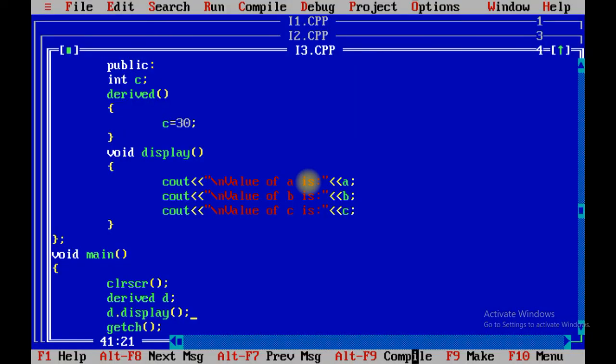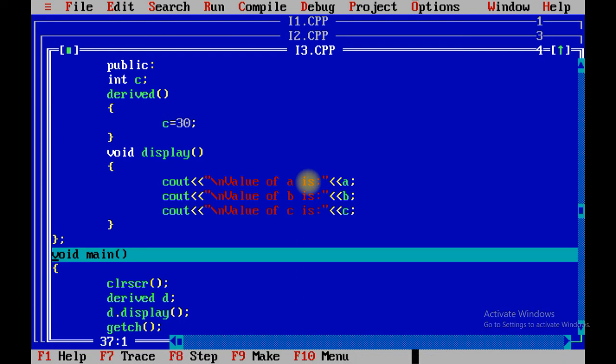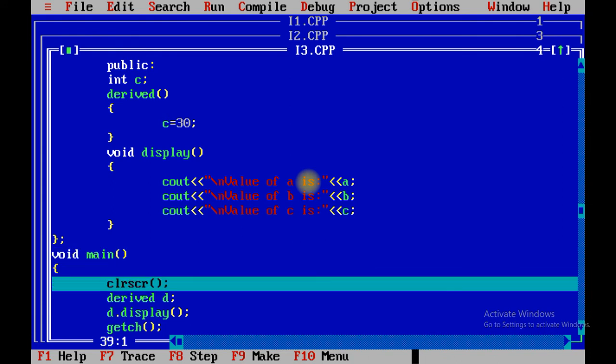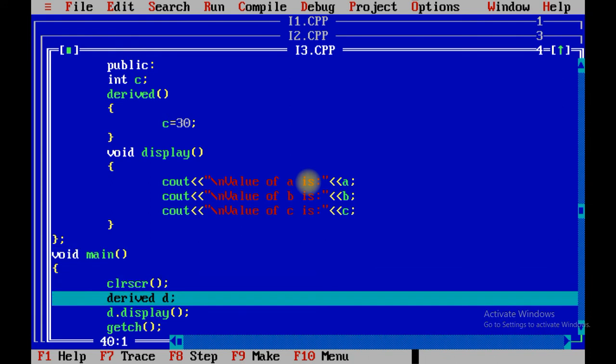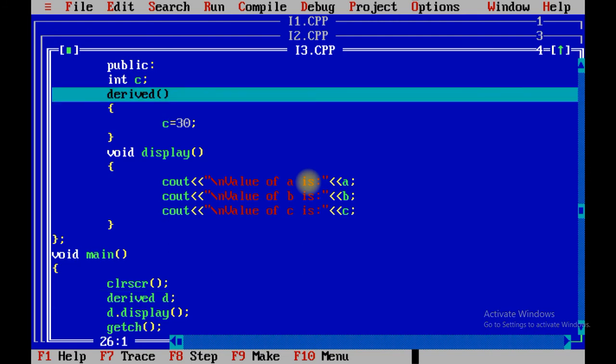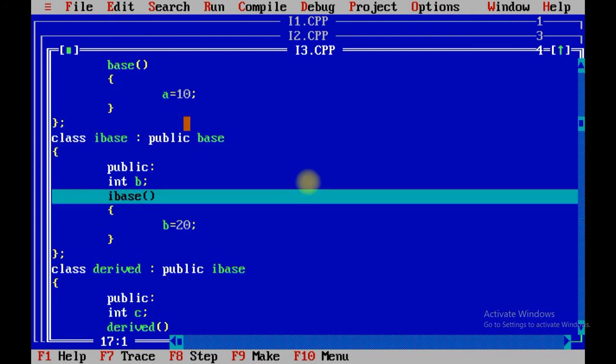The value of a is 10, the value of b is 20 and the value of c is 30. And let us dry run also so that you can understand what the cursor situation would be in different cases. It will start with the void main, will clear screen. When you create an object of the derived class, at that time it will go into the derived class constructor, but before